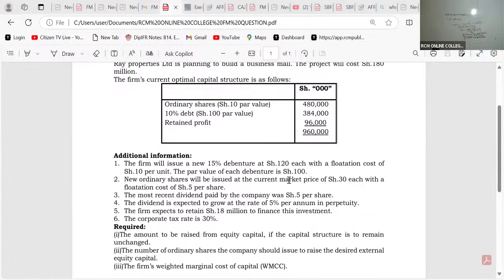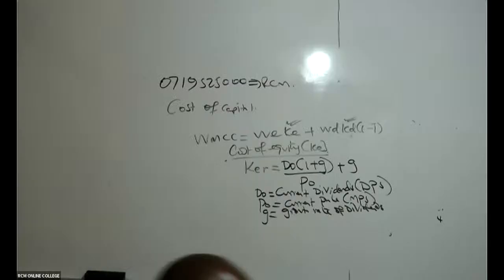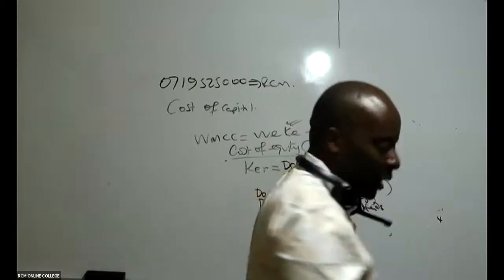Is it DO or PO? It's a market price. So that is PO. That is 30, PO. And then you can see here, the most recent dividend paid, most recent means today, most recent means now, O. The most recent dividend, which is our DO, will be 5. And this dividend will be growing at 5%. So now I have everything really to ensure that I get what here? I get cost of equity, retained earnings.